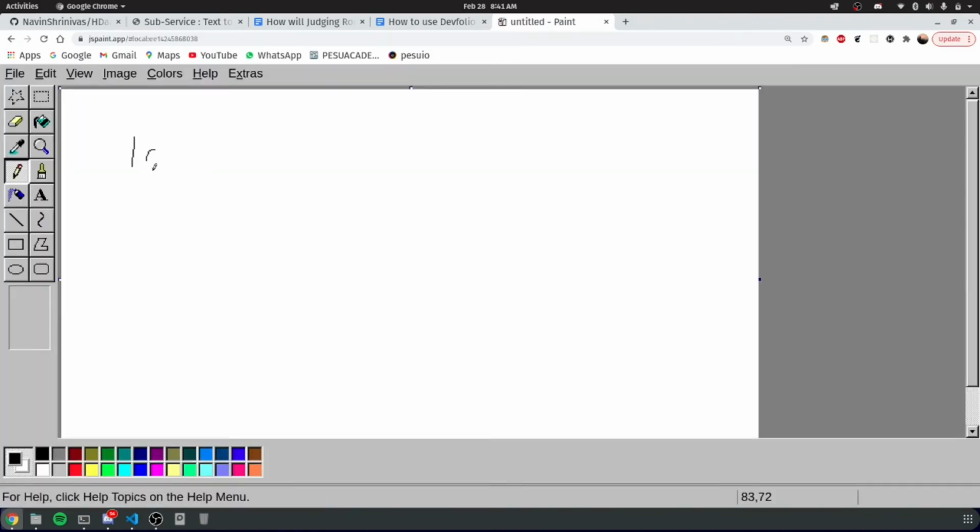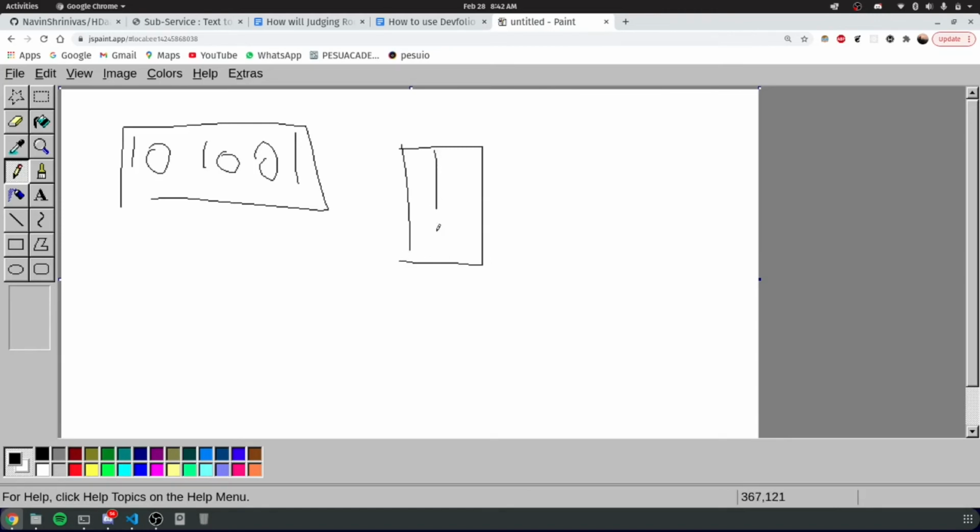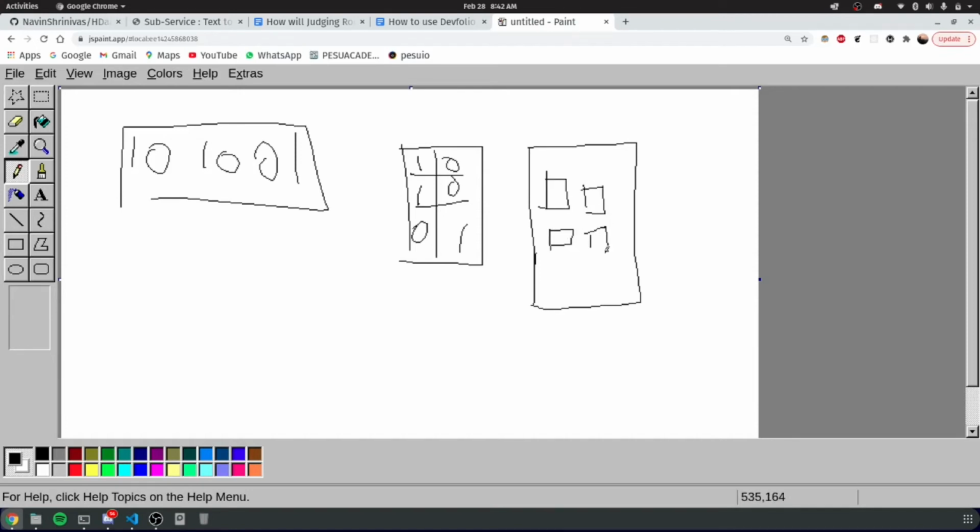Now we have the string as 1 0 1 0 0 1, which is a 6 length string, and in a 2 by 3 matrix, we'll be having it as 1 0 1 0 0 1, and we plan on making a mechanical braille something like this, which has brailles connected to pistons. And when this index corresponds to 1, this braille will move up, and this, and this. This way we're creating a dynamic feedback loop for the blind to be able to read text in any place at any time.